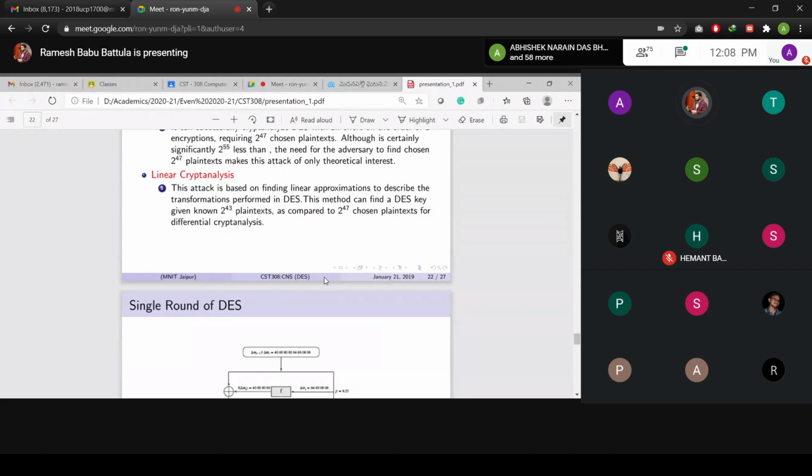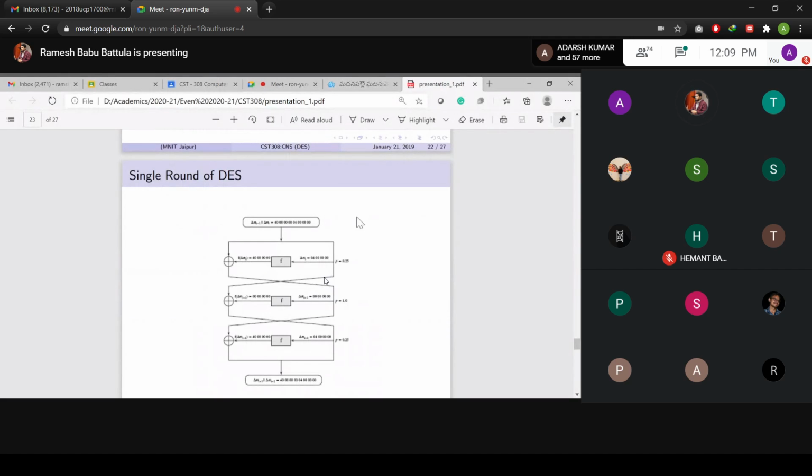16 to 32, almost half. Then you go for 2 to the power 5, 2 to the power 10, and 2 to the power 11. How much gap is there? In the same way, you may observe 2 to the power 43 and 2 to the power 47. How much further have they reduced?